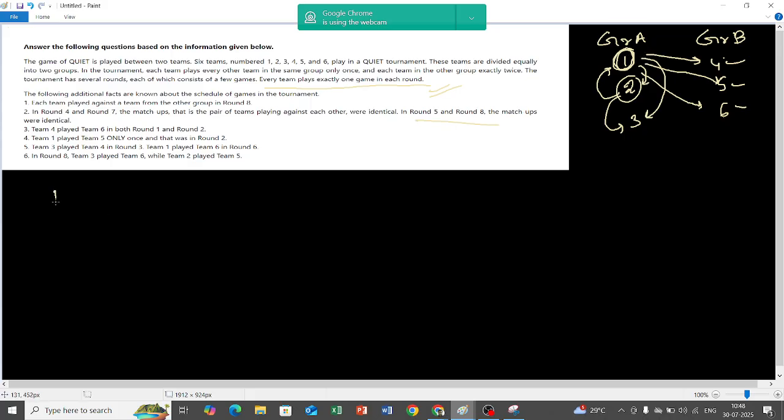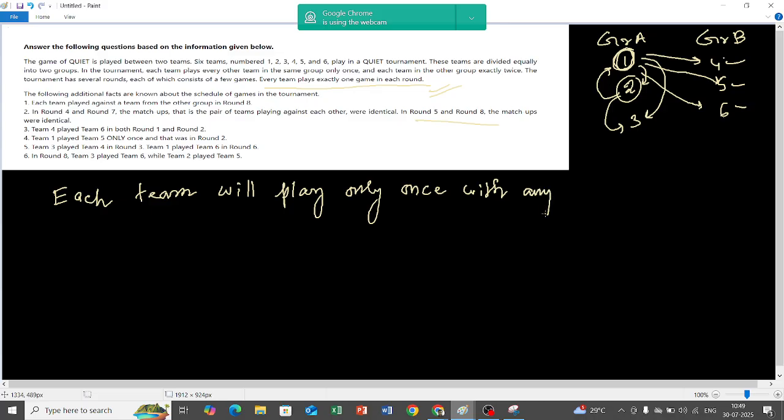Each team will play only once with any team in the same group.